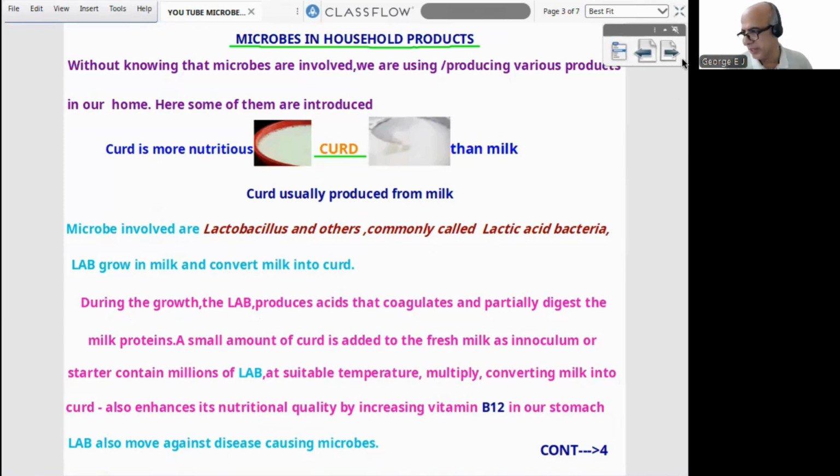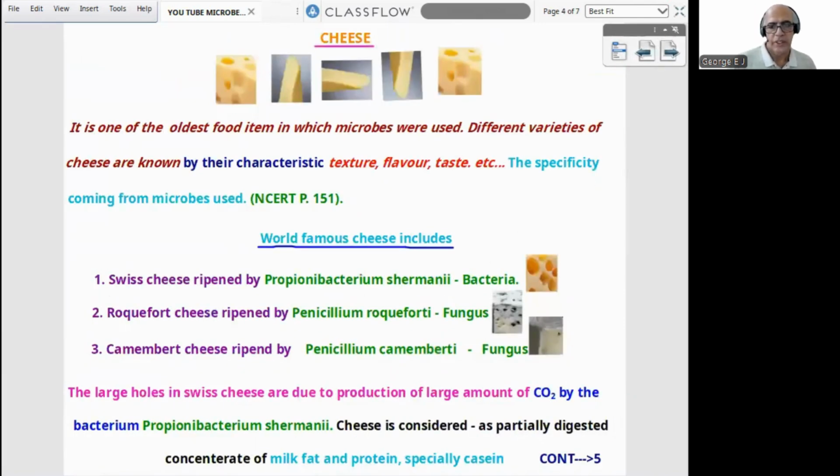Then came cheese. This is the oldest food item where microbes were used. Based on the microbes, texture, flavor, and taste can change. Then 3 famous cheeses: Swiss cheese, Roquefort cheese, Camembert cheese. Swiss cheese is made by Propionibacterium shermanii, the other 2 by Penicillium roqueforti and Penicillium camemberti. The large holes in Swiss cheese are due to the production of carbon dioxide by the bacterium Propionibacterium shermanii. Cheese is considered a partially digested concentrate of milk fat and protein, especially casein.